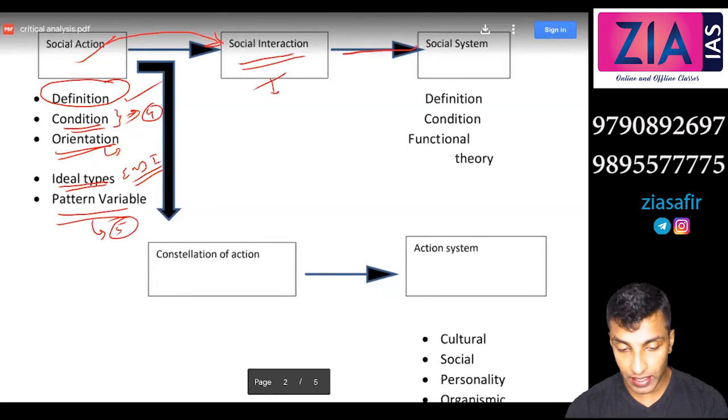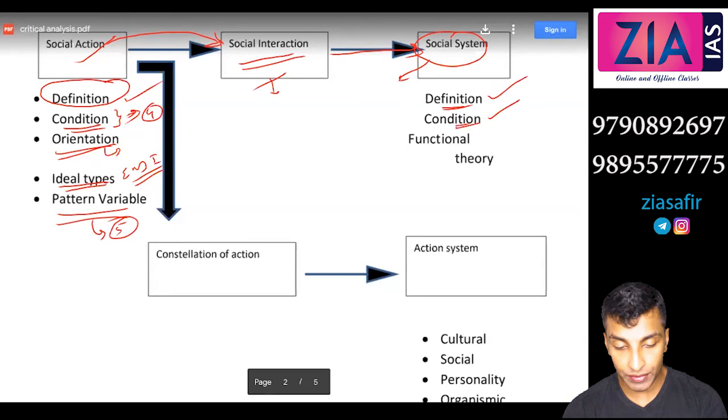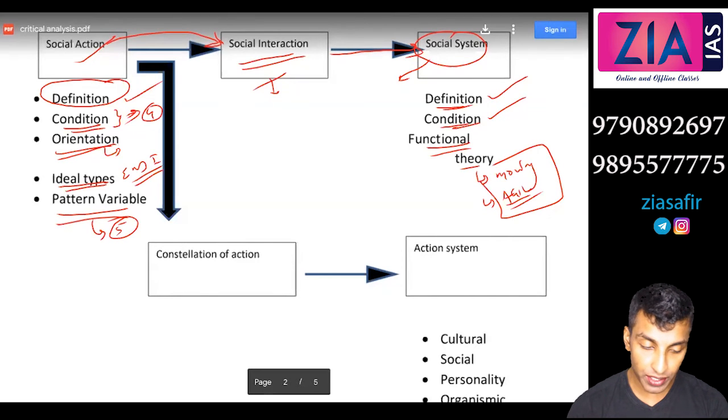This interaction will result into social system when there are some conditions, and we have discussed a few conditions. So we have seen the definition of system, that big definition, we have seen the conditions, and we have seen the functional theory. There we have discussed moving equilibrium, and we have also discussed the AGIL model. So any confusion with this discussion?